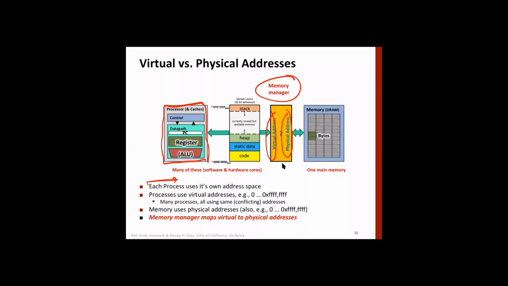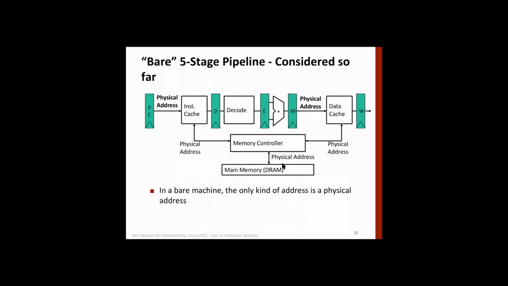So the role of this manager is to map virtual to physical addresses. Okay. So this was our pipeline. Of course, you can see it slightly differently here, but it's essentially the same as what we studied. We are looking at the caches here, and caches are connected to main memory, assuming that there is only one level of cache and then main memory. And the PC is issuing a physical address.